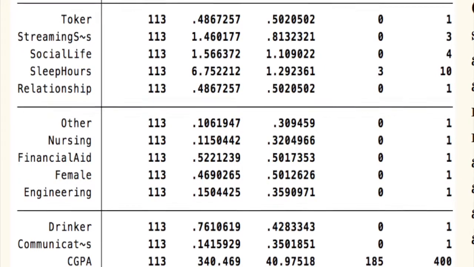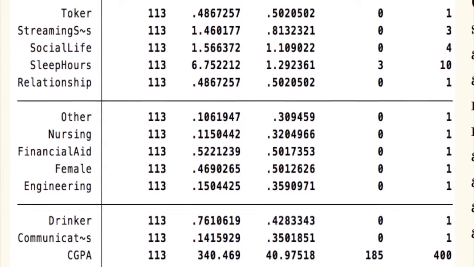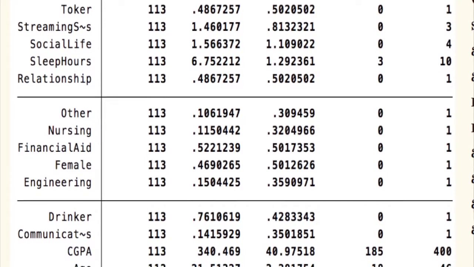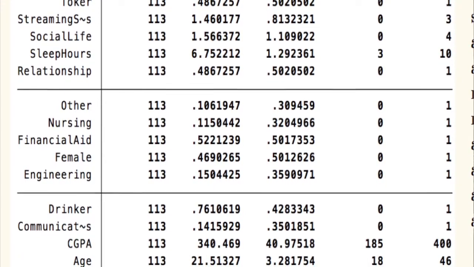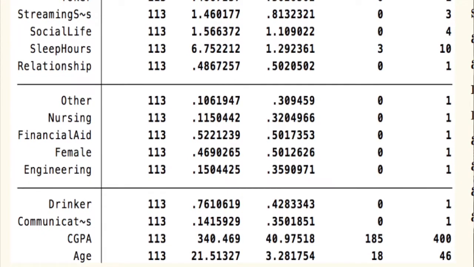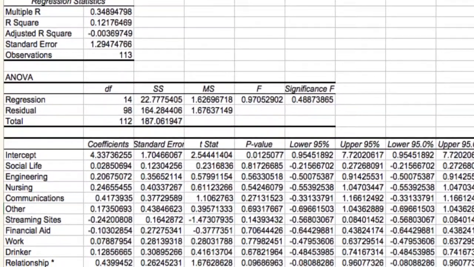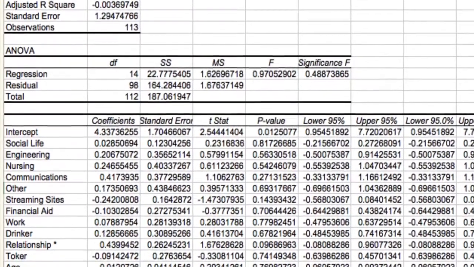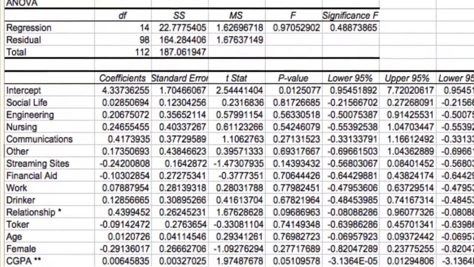So looking over the summary statistics, our average person does not smoke marijuana, subscribes to about 1 streaming site, goes out about 2 days a week, is not in a relationship, is a business major, receives financial aid, is a male, drinks alcohol, has about a 3.4 cumulative GPA, is about 22 years old, and gets around 7 hours of sleep per night. The two variables that were statistically significant when it came to impacting a person's number of hours of sleep were being in a relationship and cumulative GPA.